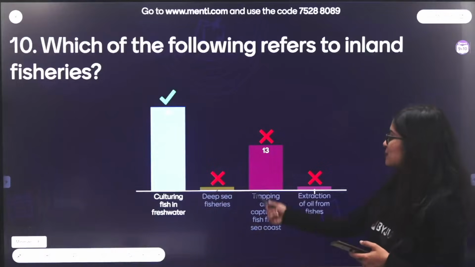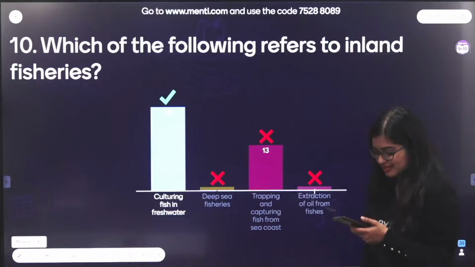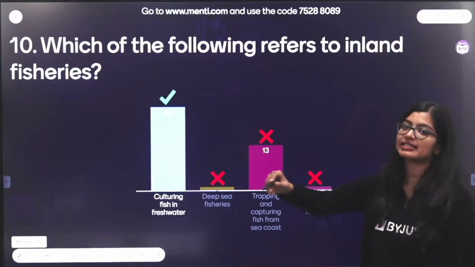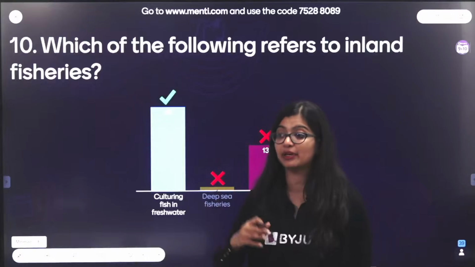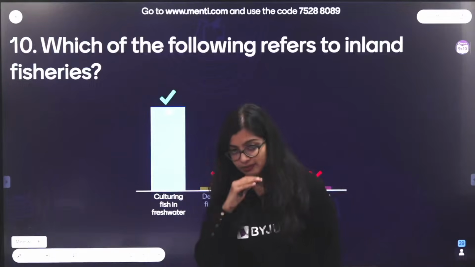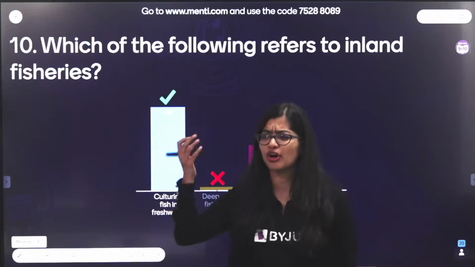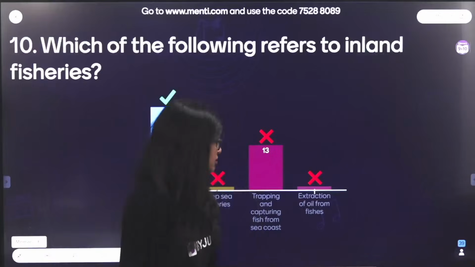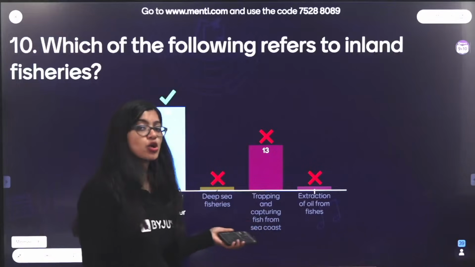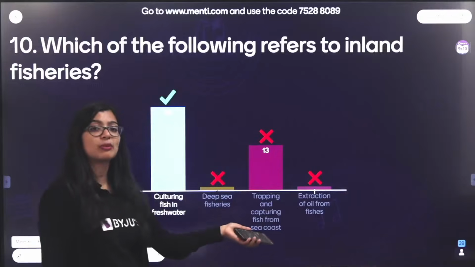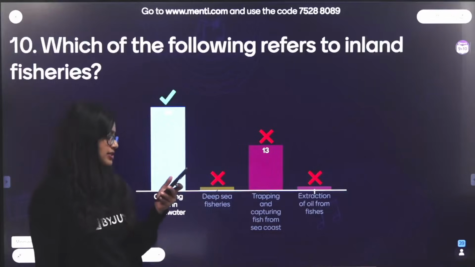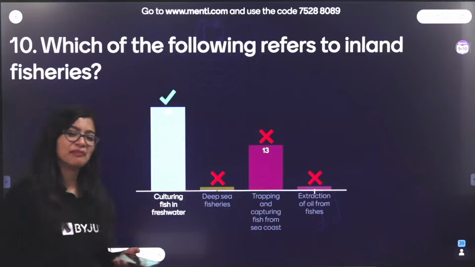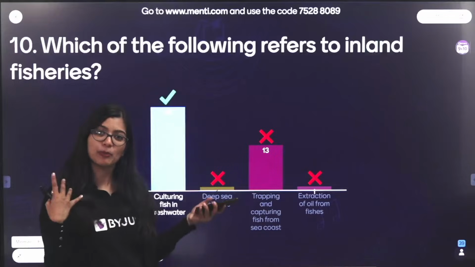Hey! Who are these people who got confused with option C? Some of you had misclicks, is it? See, this is very simple. Inland fisheries is with respect to the fishing that happens or obtaining of aquatic organisms from your canals, estuaries or from your brackish water which act as fish reservoirs. Sea coast again is with reference to marine, right? Which is why your correct answer is option A, right? What is option D? So awkward. I know, right? Sometimes in questions, they'll give you some random options. You don't even need to pay attention to them.